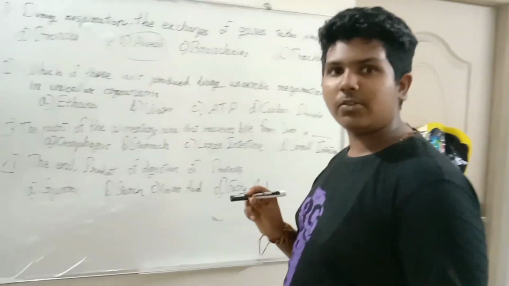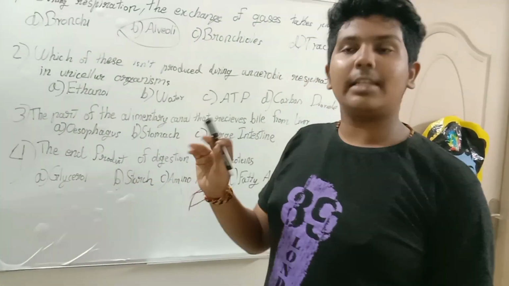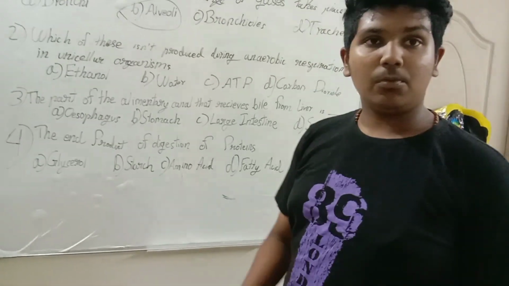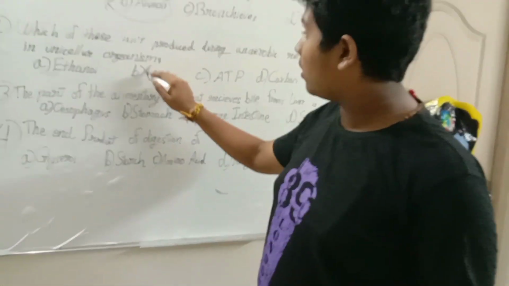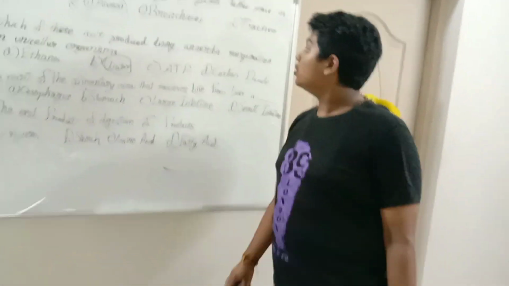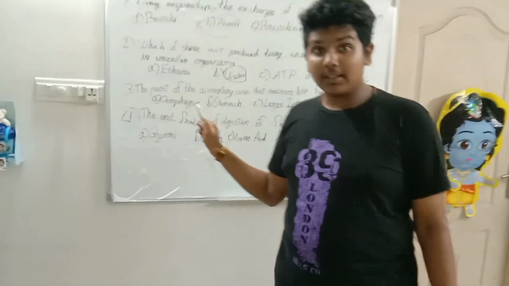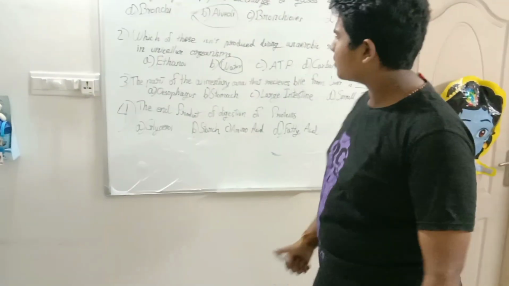Is water produced? No, right? It is only produced in aerobic respiration. So this concludes that water isn't produced during anaerobic respiration in unicellular organisms or fungus.